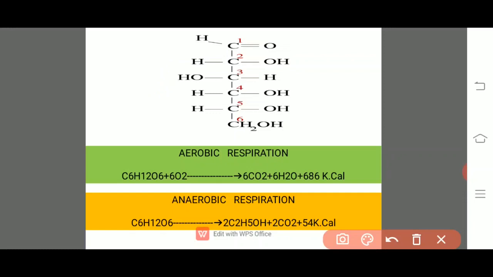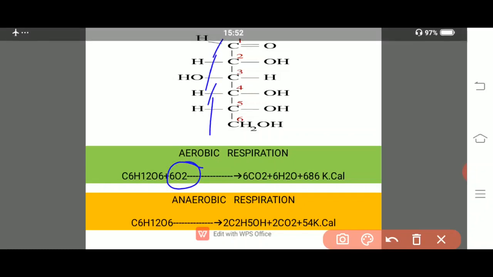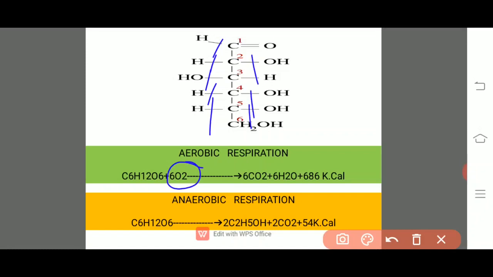Whenever we utilize oxygen for the breakdown of the food material, all the bonds among all the atoms of the glucose molecule will break down, and thereby this glucose molecule gets converted into 6 carbon dioxide molecules, 6 water molecules, and about 686 kilocalories of energy. Delta E is equal to 686 kilocalories of energy approximately per mole of glucose.